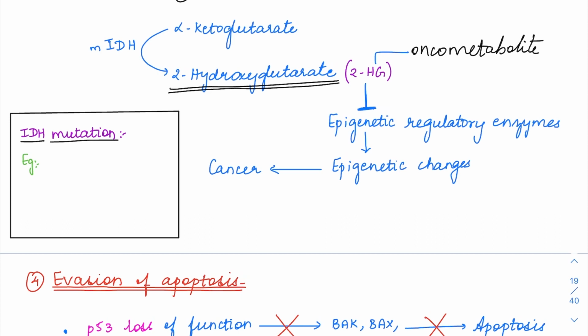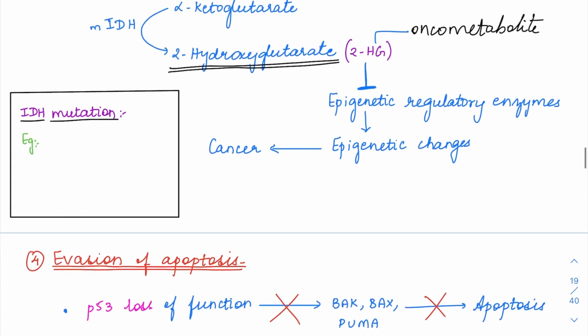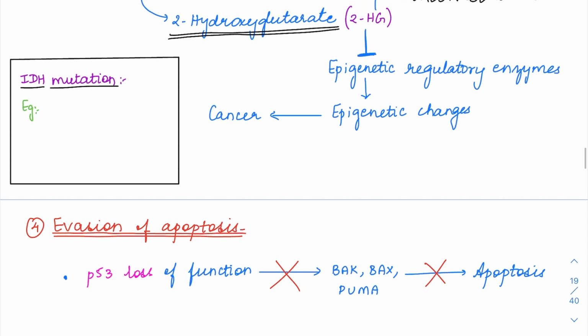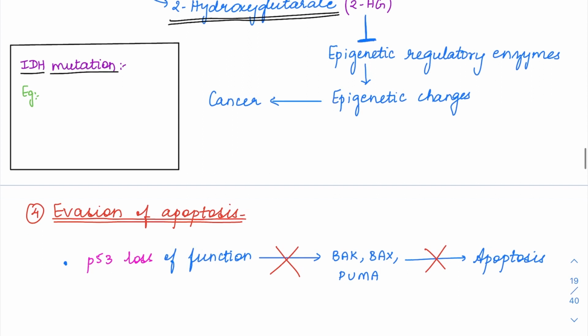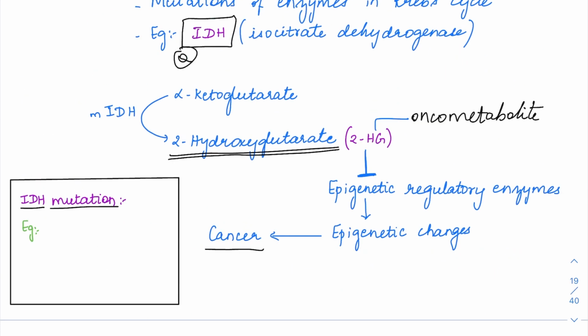So what is the use of this 2-hydroxyglutarate? This 2-hydroxyglutarate is going to inhibit the epigenetic regulatory enzymes. We were already seeing about epigenetics, right? In epigenetics, we discussed DNMT3A, MLL genes. These are all involved in the regulation of epigenetics. So those genes are going to be inhibited by this oncometabolite, and that is going to result in lots of epigenetic changes, lots of silencing and mismatch, which is going to result in the formation of cancer. Okay, so you must remember that IDH mutation is going to result in the formation of the oncometabolite